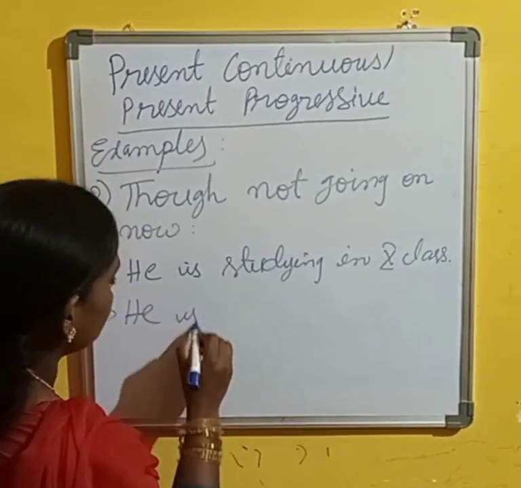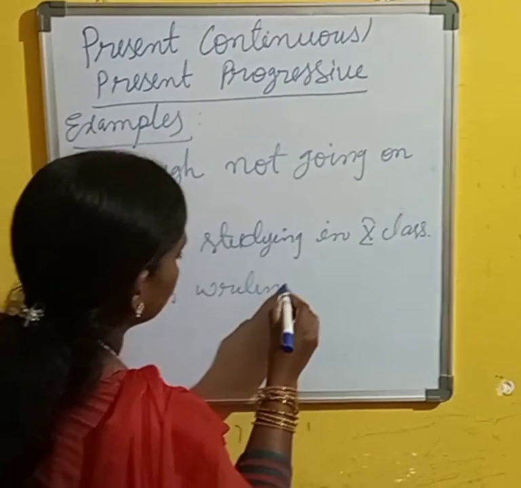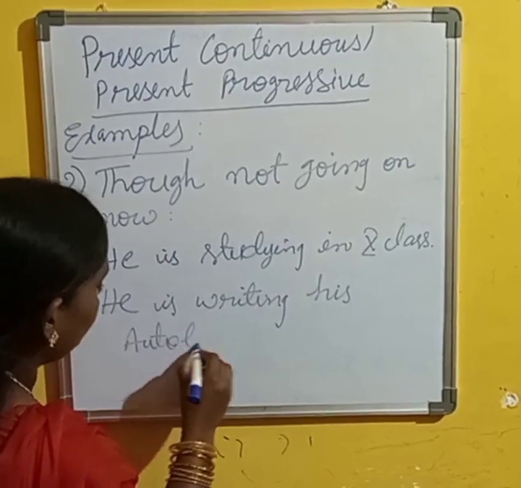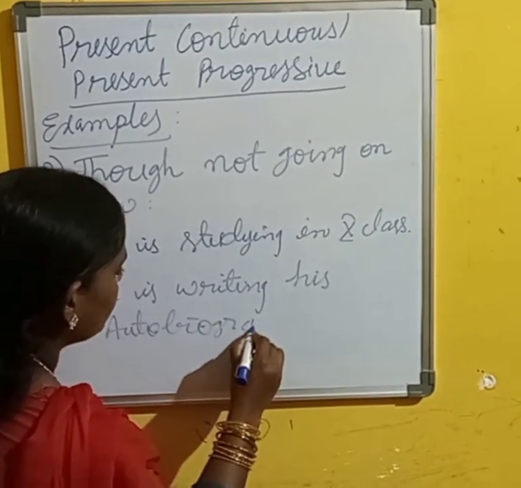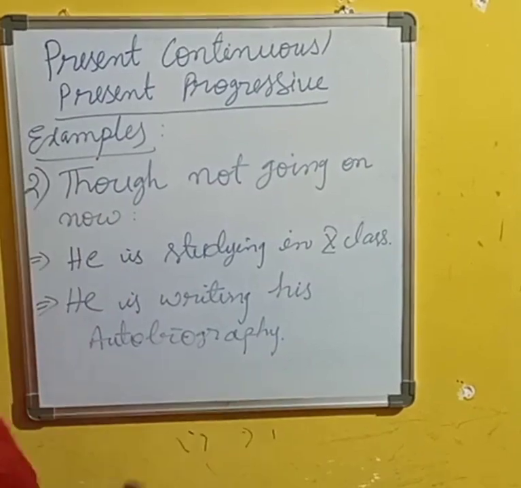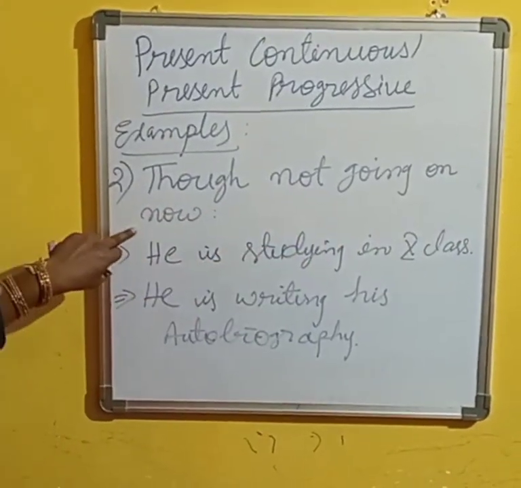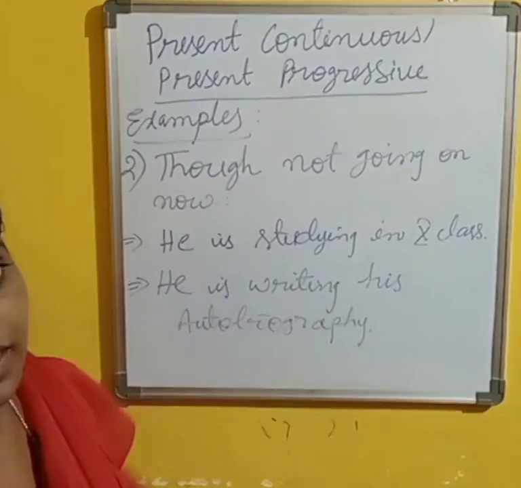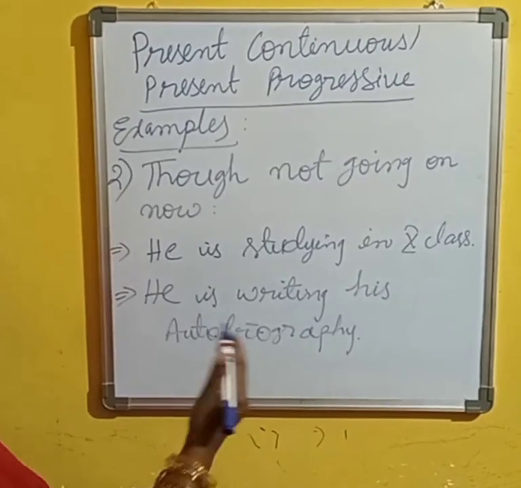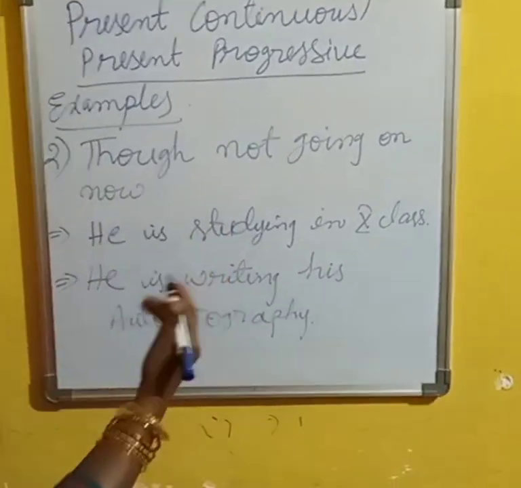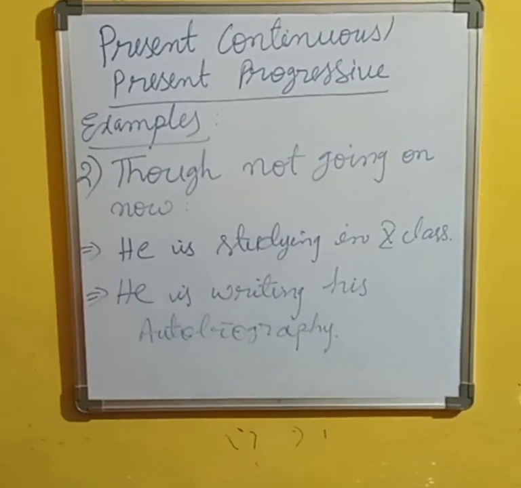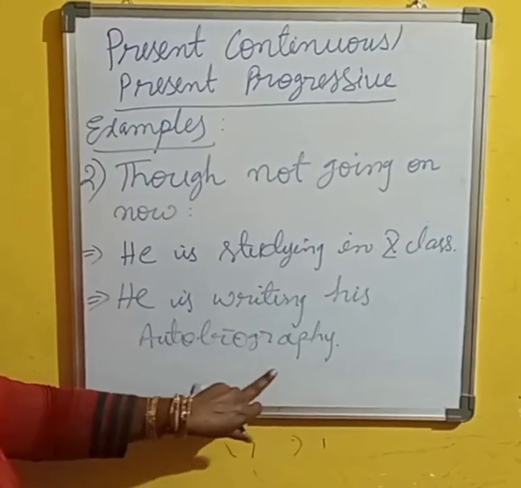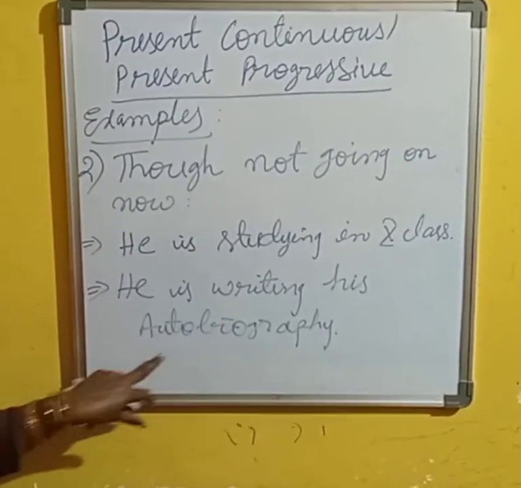He is writing his autobiography. So, though it is not going on now, we can also tell it in the present continuous. What is he doing means he is studying in the 10th class. At present it is not going on, but we can tell it in the present continuous in this sentence. And what Hussain is doing, commonly, means he is writing an autobiography, his own biography.